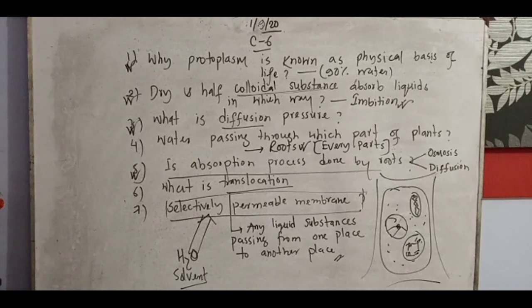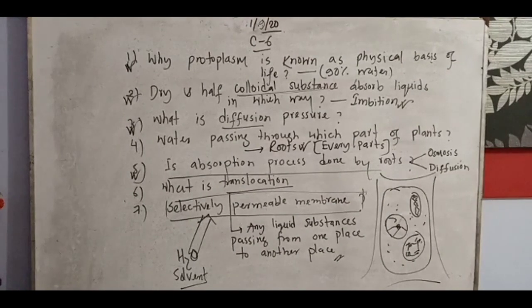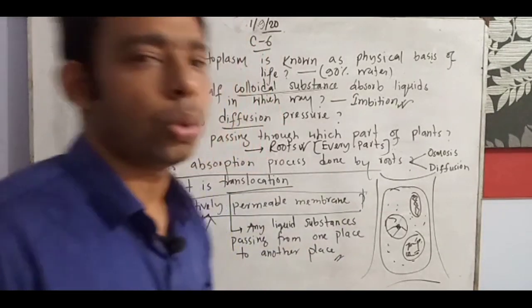Pressure. We know that when two mediums are connected, there is a high concentration area and a low concentration area, and in between there is pressure, as I gave you the example. So the diffusion pressure will be there. Water passing through which part of the plant? Roots, and not only roots, especially every part. The absorption process is done by roots, but through two ways: osmosis and diffusion process.